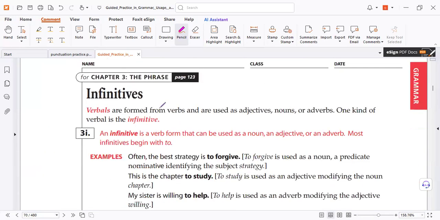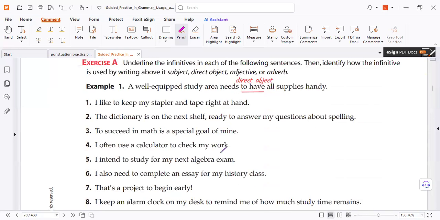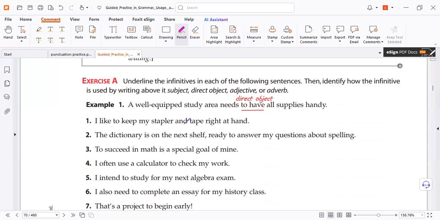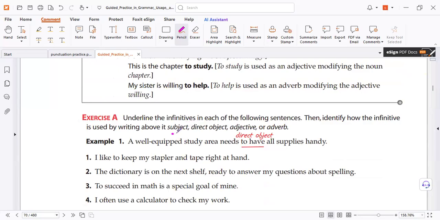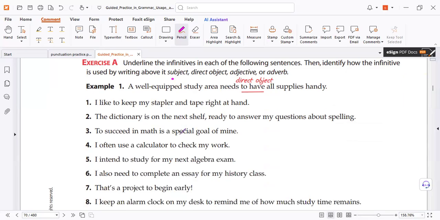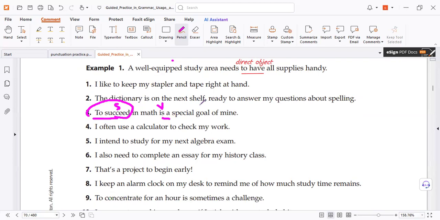The next phrase is called the infinitive. And you know the infinitive: to plus verb. That's all. But check, is it a verb or not? So easy. And of course, the infinitive can be everywhere in the sentence. It can be the subject. Remember, the infinitive can be a subject. Look, to succeed is the subject. So what is the special goal of mine? To succeed, not math. To succeed is an infinitive, and the infinitive can be a subject, yes. Of course, it can be an object or direct object, depends on the writer. So be careful.